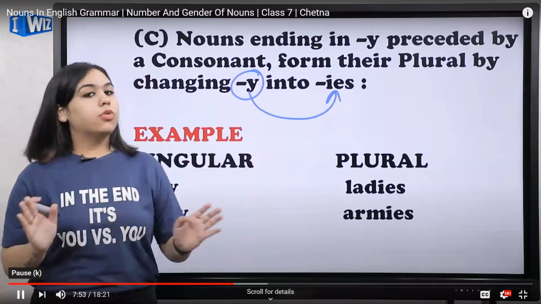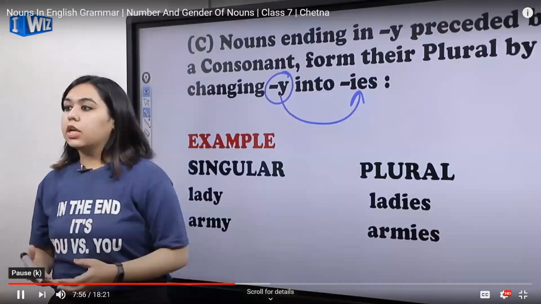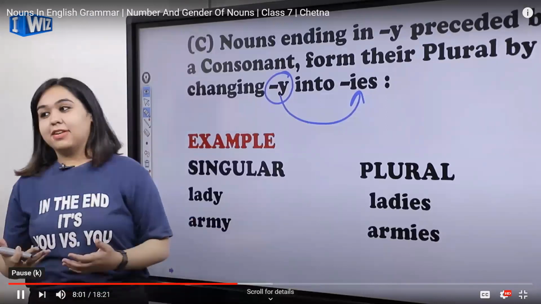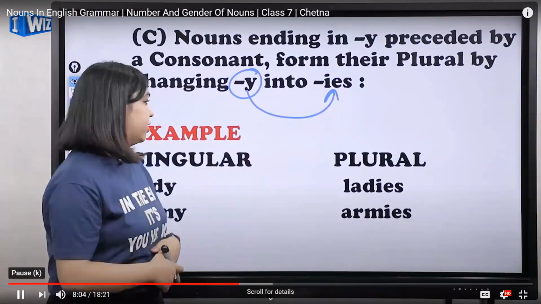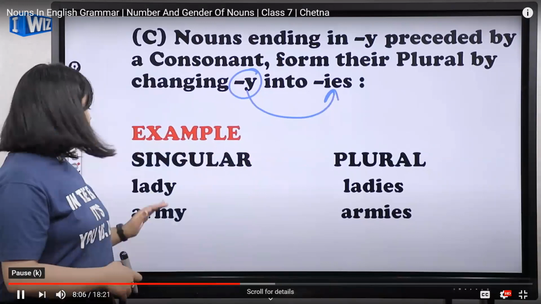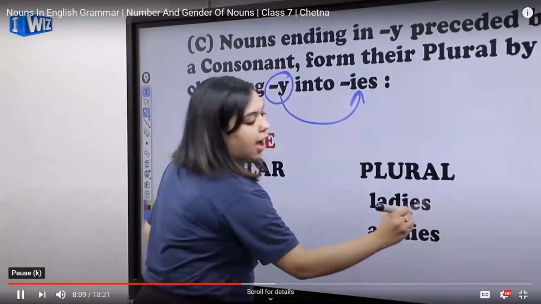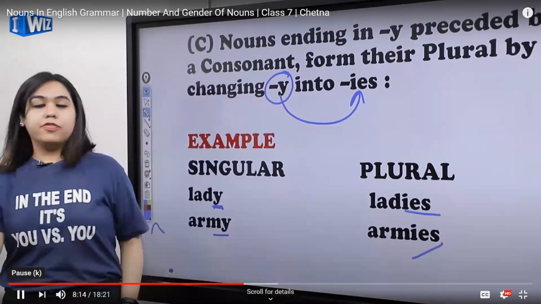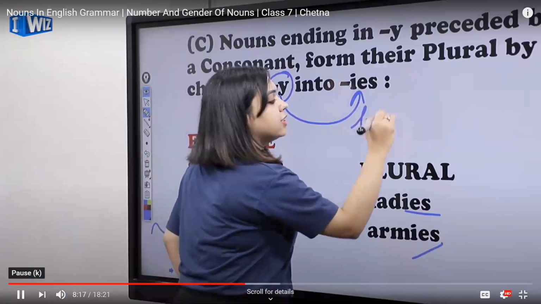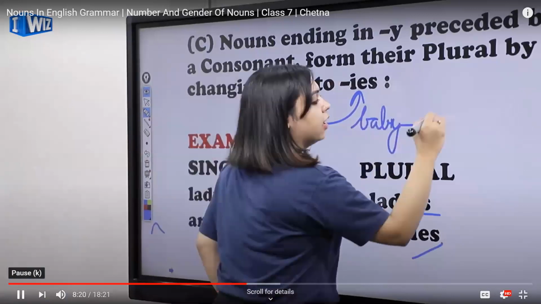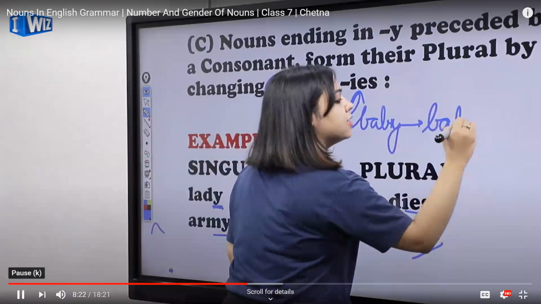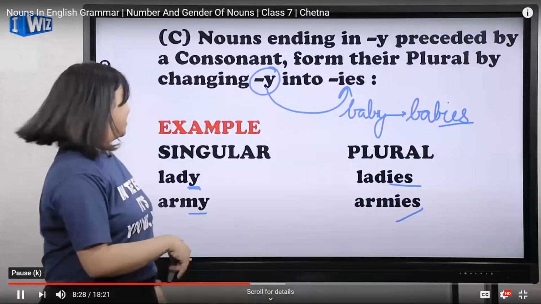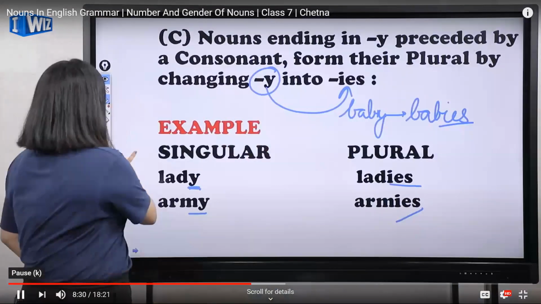No, you don't have to cram them up. You just need to understand how they are formed, okay? You need not cram them, okay? You just need to understand them and practice them, okay? Practice is really important. So getting back, ladies, here you see y is converted into ies, army and armies. Another example, think of some other noun. Okay, another example is baby, and I can write it as babies. So you see again the y is converted into ies. Okay. So I hope it's clear, and let's move forward.